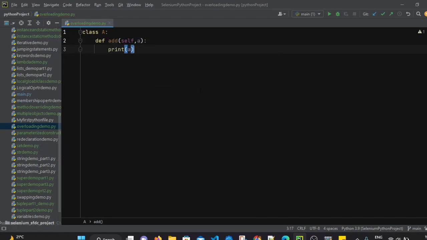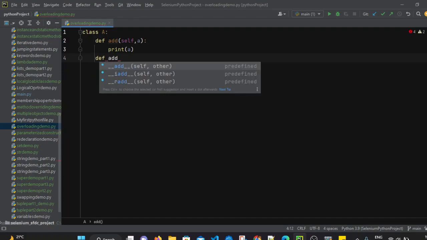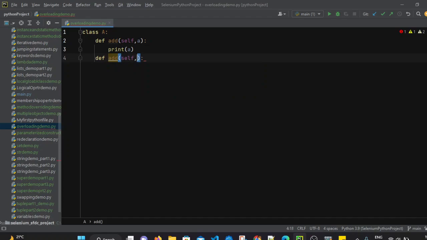So we are performing an addition operation, and if we pass only one parameter, it should return only that value as it is. And we will create one more method that has the same name, but it should accept two parameters, let's say A and B.